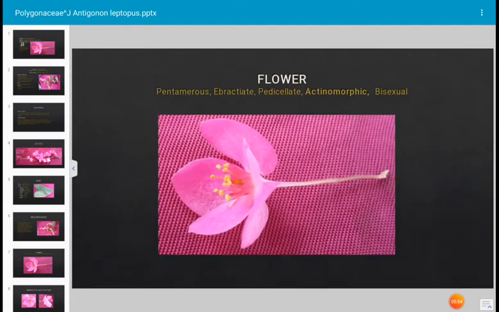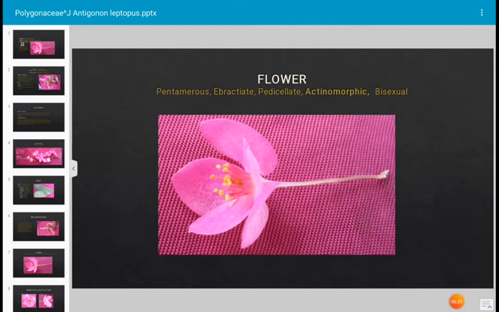This is the flower of Antigonon leptopus. This flower is pentamerous. Five petals are there, these are actually tepals. There are 5 tepals. Bract is absent. What is bract? A small leafy structure at the base of the flower is called bract.